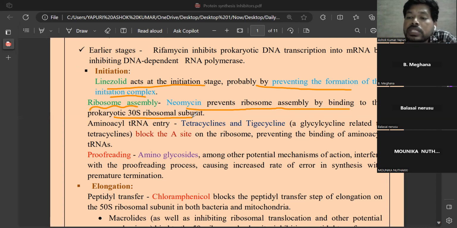Which of the following protein synthesis inhibitors binds to 30s ribosomal subunit, and which of the following antibiotics does not bind to 30s ribosomal subunits. So like that they will ask the question.